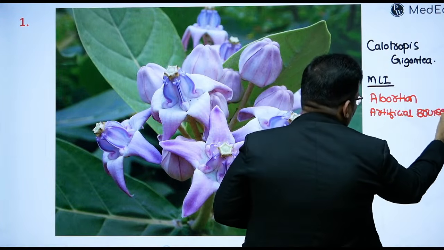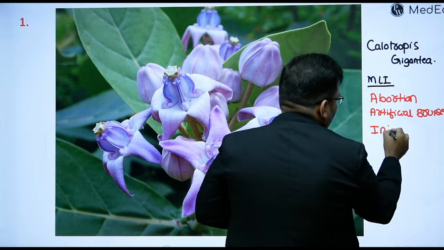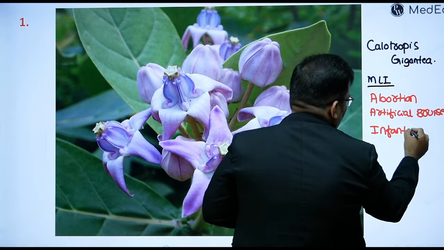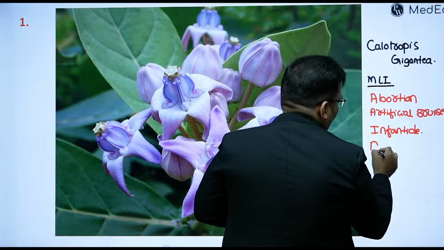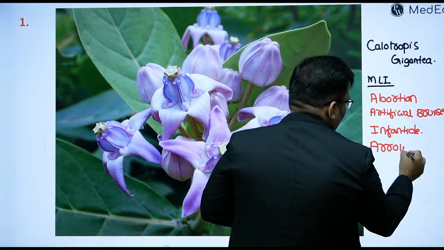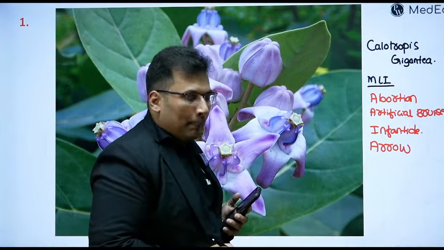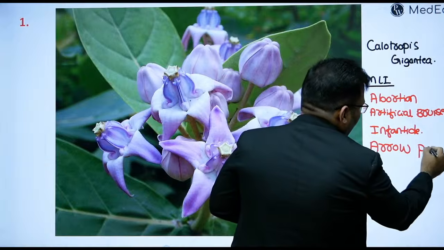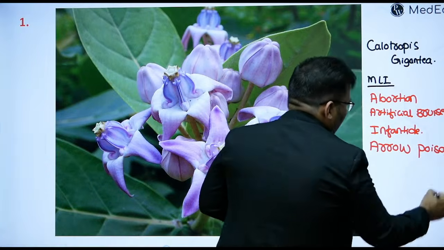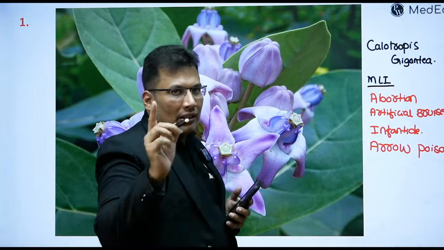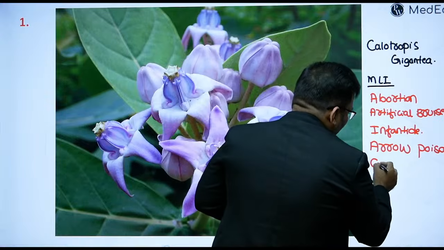It is also used for infanticide. It can be an arrow poison. Then one more: it is also a cattle poison.